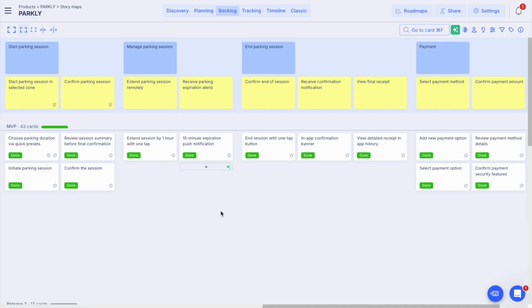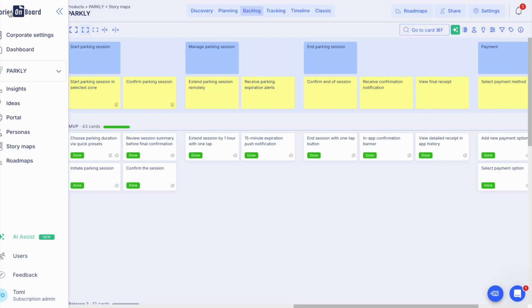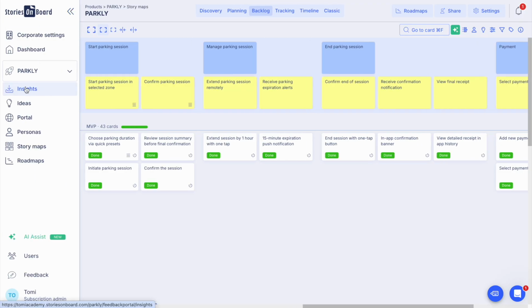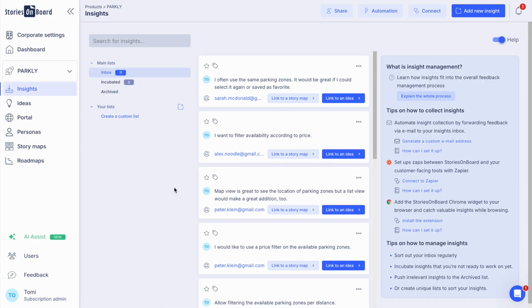The true goal of an MVP is validated learning. Now we need to close the feedback loop. StoriesOnBoard provides a dedicated interface to receive insights from our users and stakeholders, creating actionable feature ideas based on the received insights, and to share them over a public portal. This feedback management module allows us to transform this received information and link back directly to our product vision.